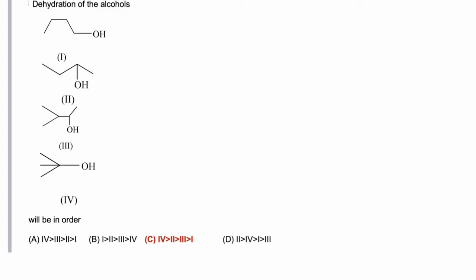In this question, we have to find the rate of dehydration of alcohol. Now, dehydration of alcohol takes place via E1 mechanism, and the rate of reaction for E1 mechanism is directly proportional to the stability of the carbocation formed. So, the higher the stability of the carbocation, the higher will be the rate of the dehydration reaction.